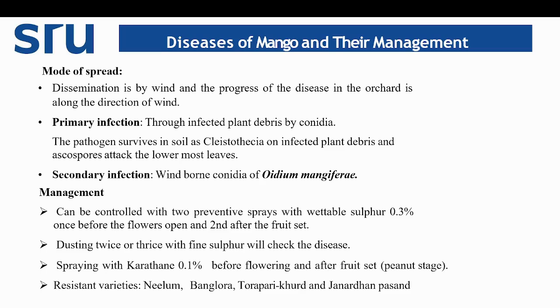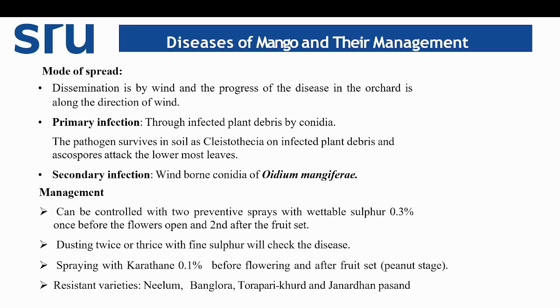Then coming to mode of spread and survival: dissemination by the wind, and the progress of the disease in the orchards along with the direction of the wind, and primary infection mainly through infected plant debris. The pathogen survives in the form of dormant mycelium and also conidia. Secondary infection may be through conidia spread through wind.